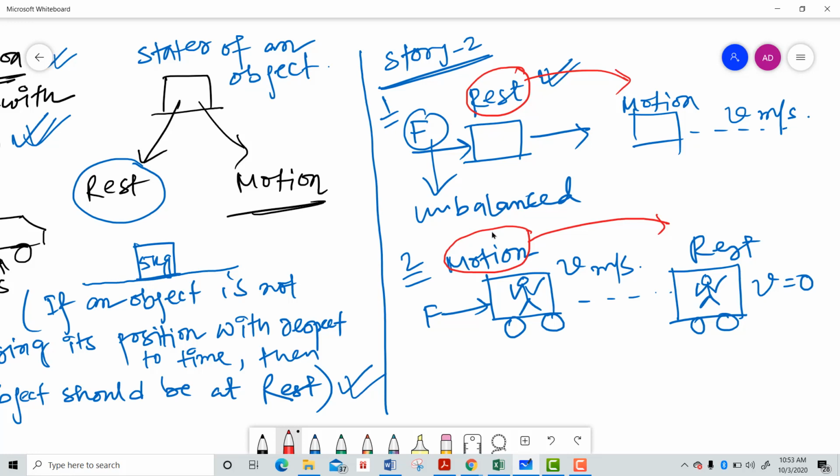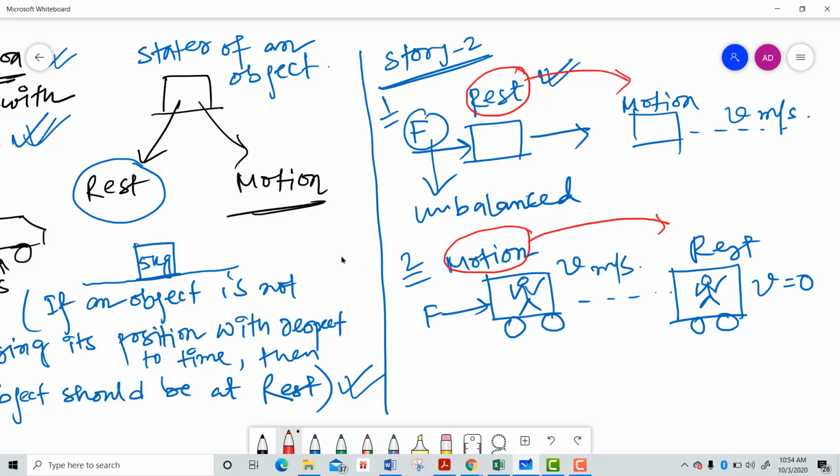Up to that, is everything clear? It is the story of rest and motion. At first we understood what is rest, what is motion. Then we understood how to change from rest to motion or from motion to rest. We have to apply some unbalanced force to change its state.